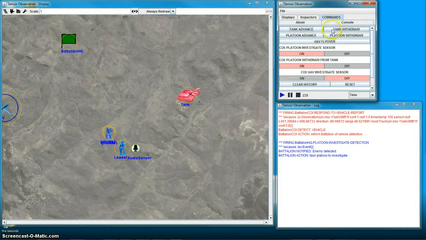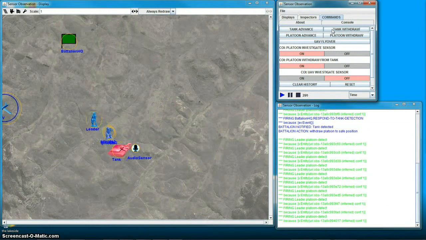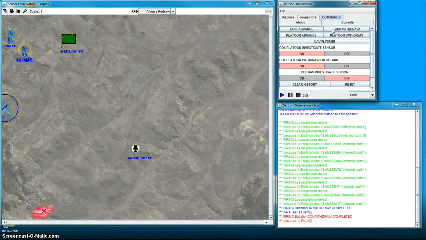On the tank withdrawing, moving past them, this will trigger off an appropriate withdrawal response. The leader has seen the tank, the system moves away and moves out back to its original location.